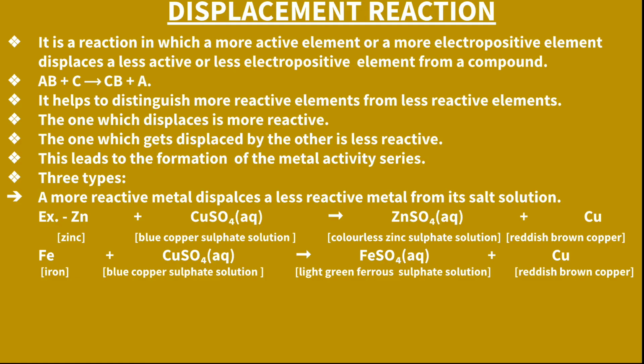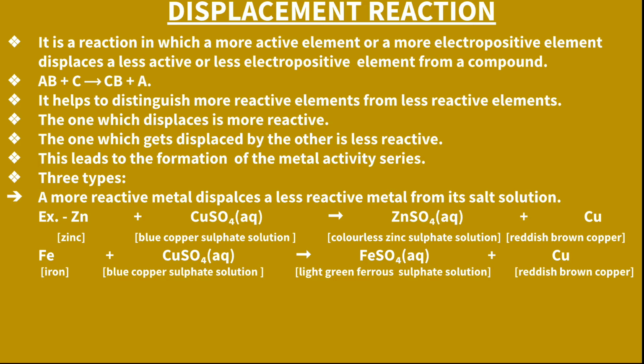Next is displacement reaction. It is a reaction in which a more active element or a more electropositive element displaces a less active or less electropositive element from a compound. Here the equation is AB plus C becomes CB plus A, where one is more active and the other less active, or more electropositive and less electropositive.